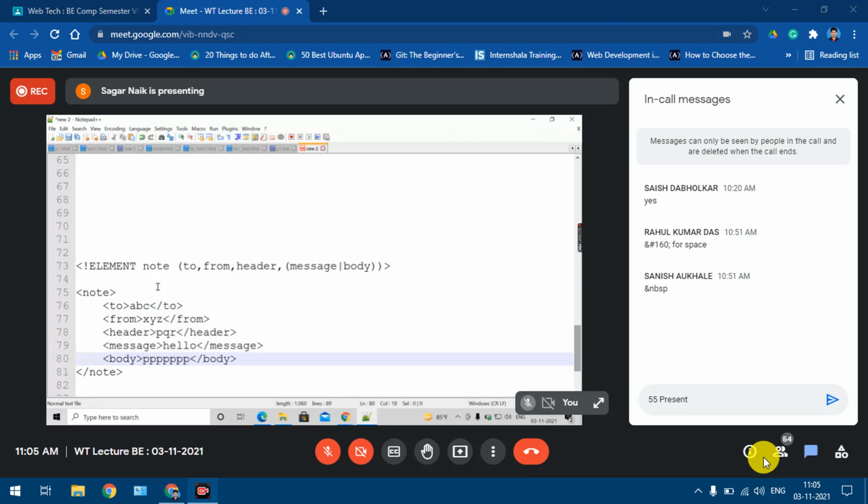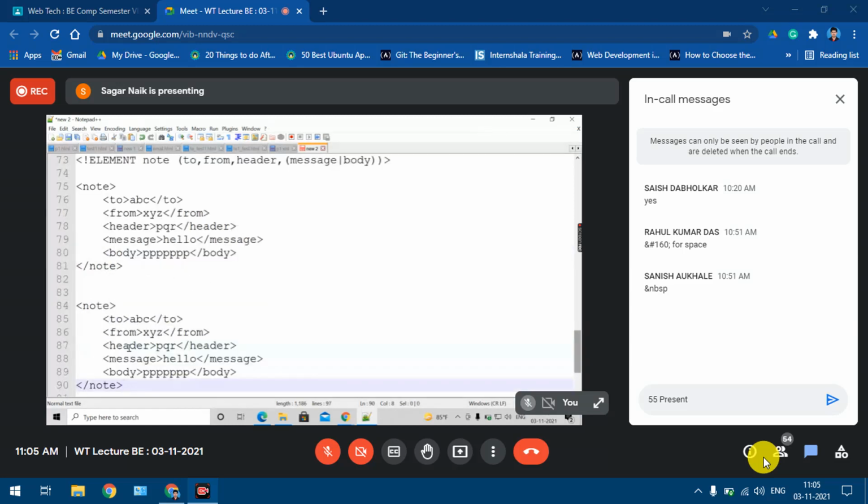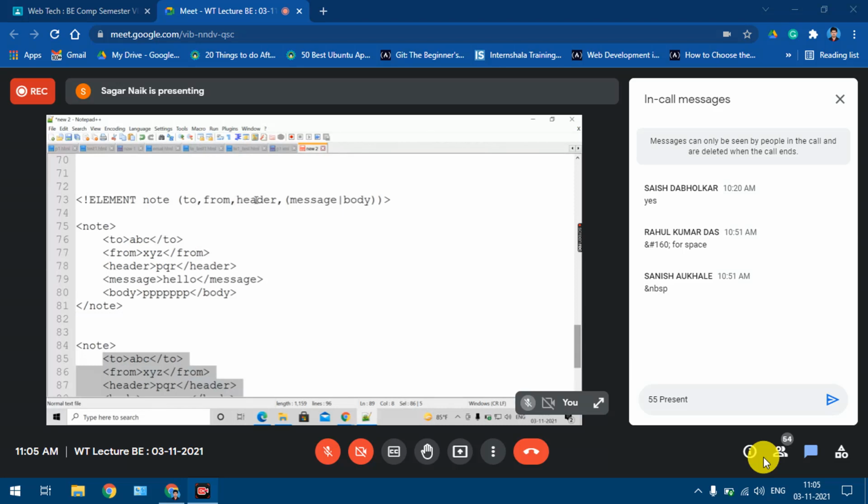Now, if I look at this, this is a DTD, and this is the XML file. Can I say that this XML file is valid? Is it as per this DTD? No. Why? Because the DTD is saying the node element will have to, from, header, and either this or this. But in this case, I'm putting both these elements. No, this is not valid. Understood? So if I copy this and paste, and remove the message component, now this is valid: to, from, header and body.